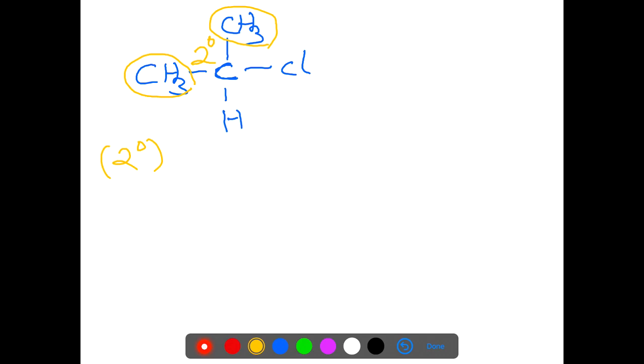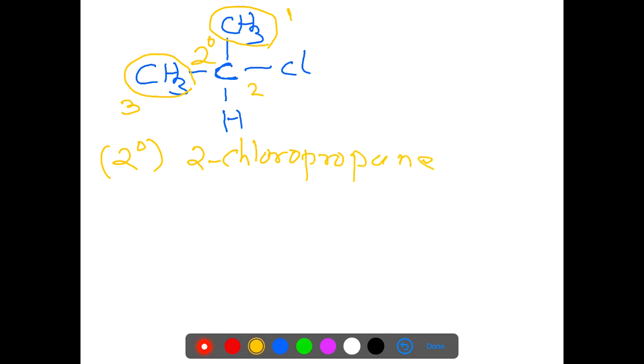When you write the IUPAC name, you have to number the chain. So we number the chain like this: 1, 2, 3. The halogen atom is present on the second carbon atom. So this compound is known as 2-chloropropane.